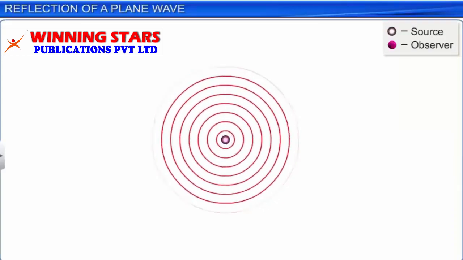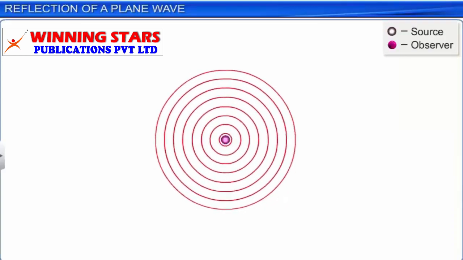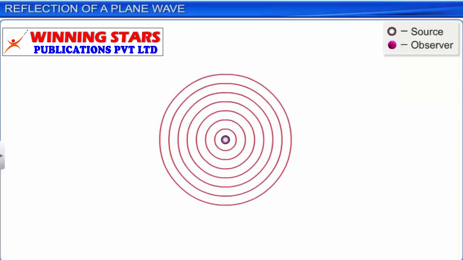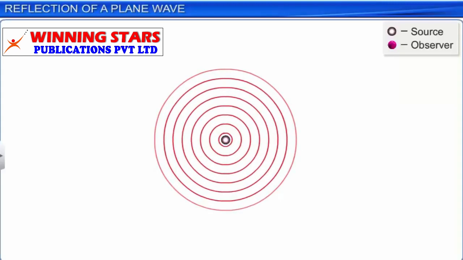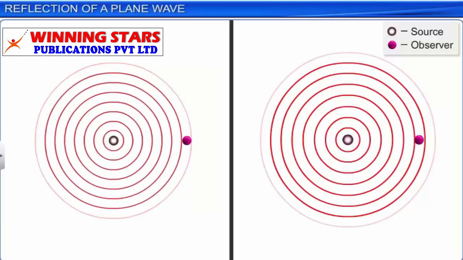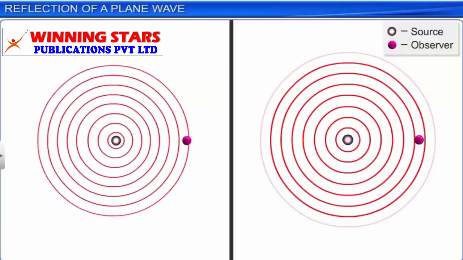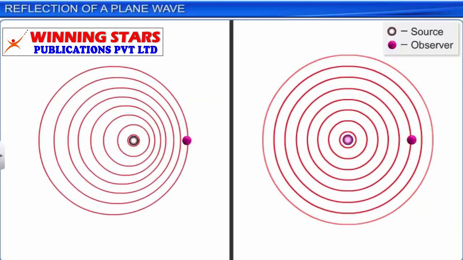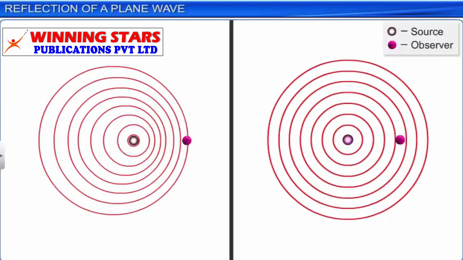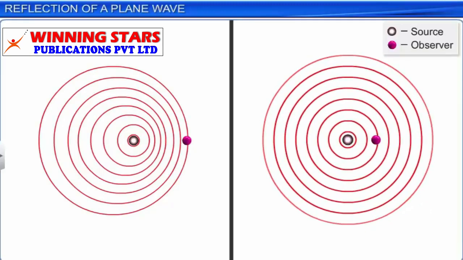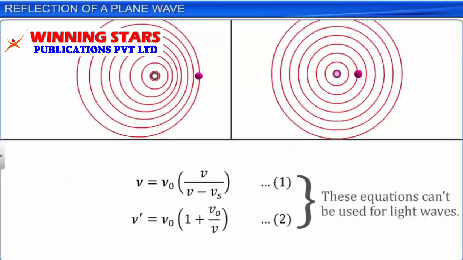We know that the speed of an electromagnetic wave is the same in any inertial frame of reference. As a consequence, for the purpose of the Doppler effect of light, a source of light moving through a medium in which the observer is at rest and an observer moving through that medium with the source at rest are physically identical situations. Hence, we cannot use equations 1 and 2 in the case of light waves.